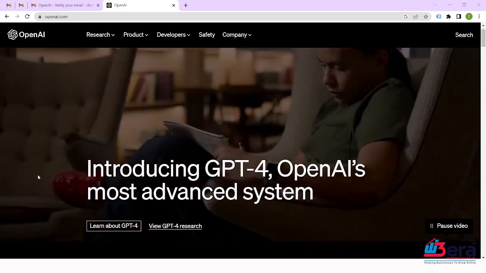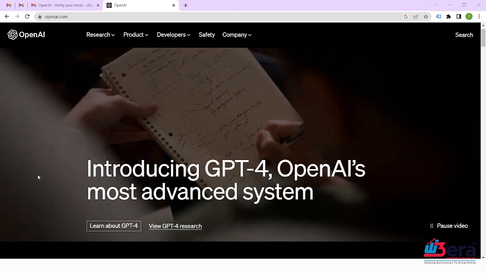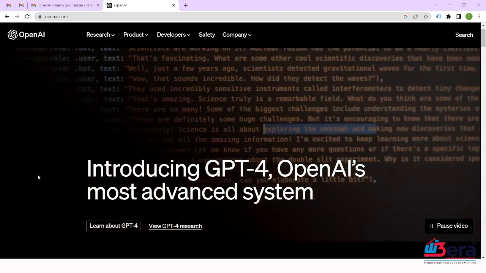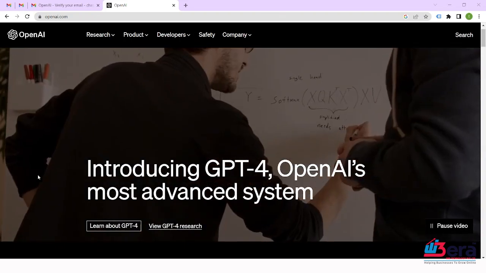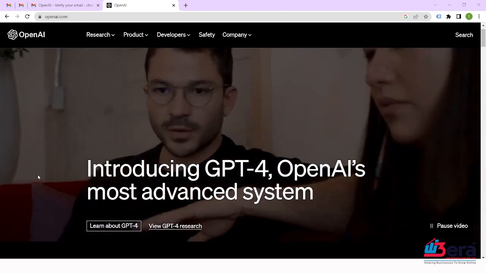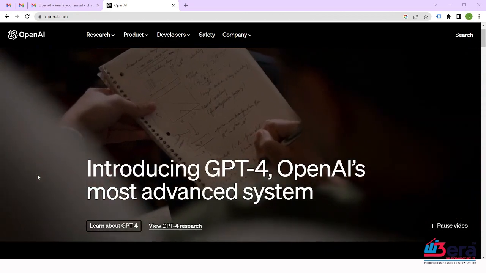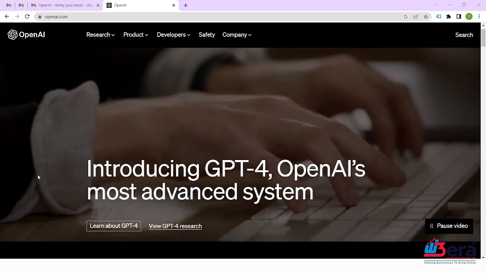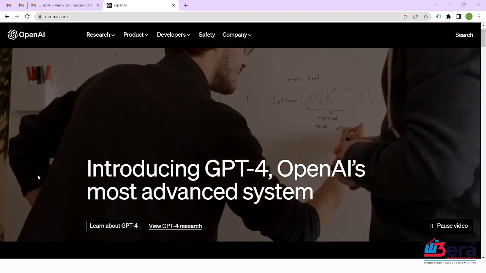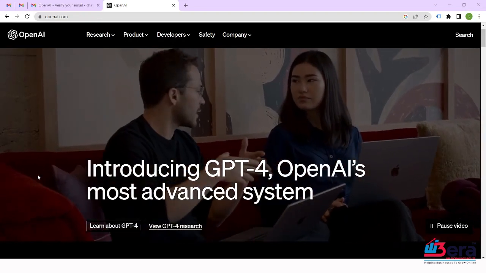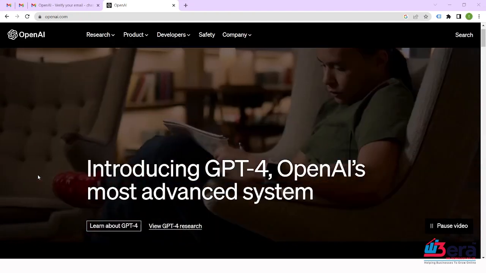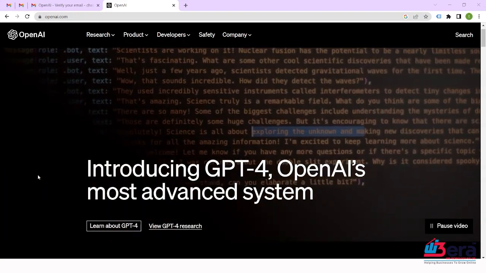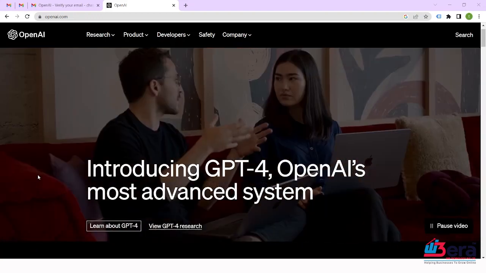The second version of the GPT model was released in February 2019. It had 1.5 billion parameters, which was a significant increase from GPT-1, and was pre-trained on a much larger corpus of text data. GPT-2 was able to generate even more coherent and human-like text, but it was so good at generating fake news and propaganda that OpenAI decided not to release the full version to the public, citing concerns about the potential misuses. And after that, the third version, GPT-3, came up.